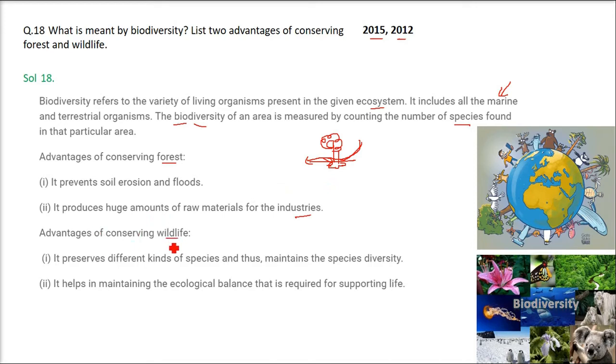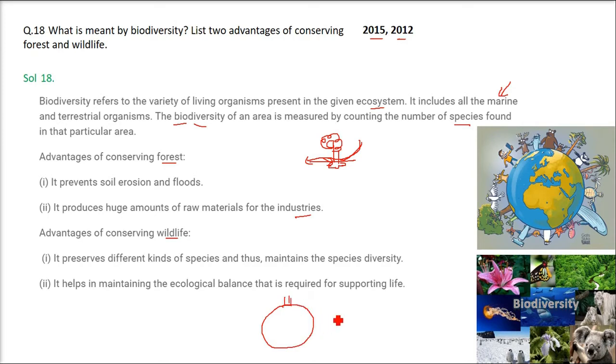Advantages of conserving the wildlife. Why would you want to conserve the wildlife? First of all, it preserves different kinds of species and therefore maintains the species diversity. It helps in maintaining the ecological balance that is required for supporting life. There is a food chain. We have grass here.